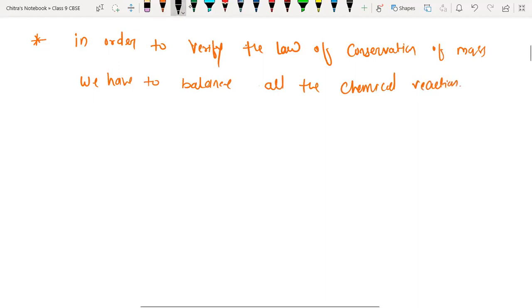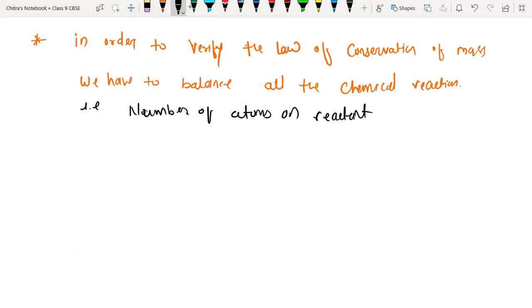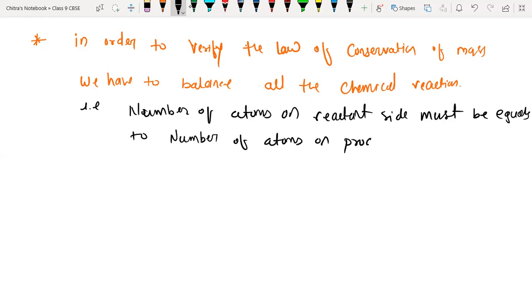That means the number of atoms on the reactant side must be equal to the number of atoms on the product side.